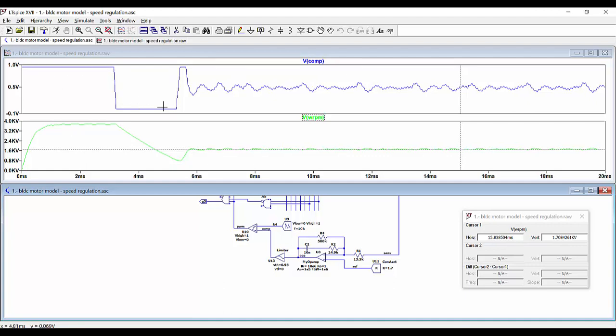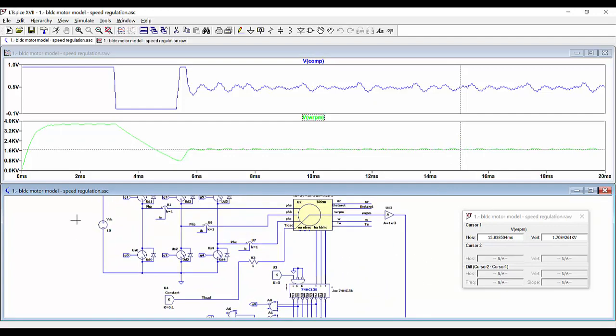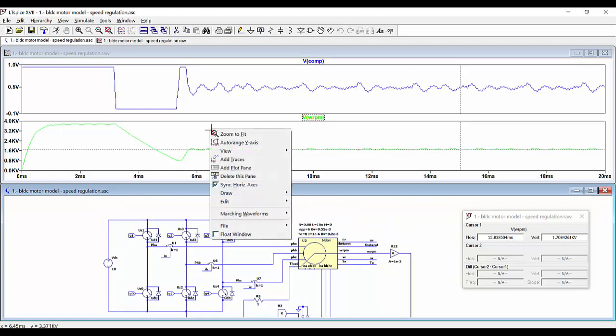Then we have here some nonlinear behavior, and then we are entering here in linear mode, so our compensator is generating the required signal to achieve the desired speed and the output. So maybe we can see other waveforms if we want.